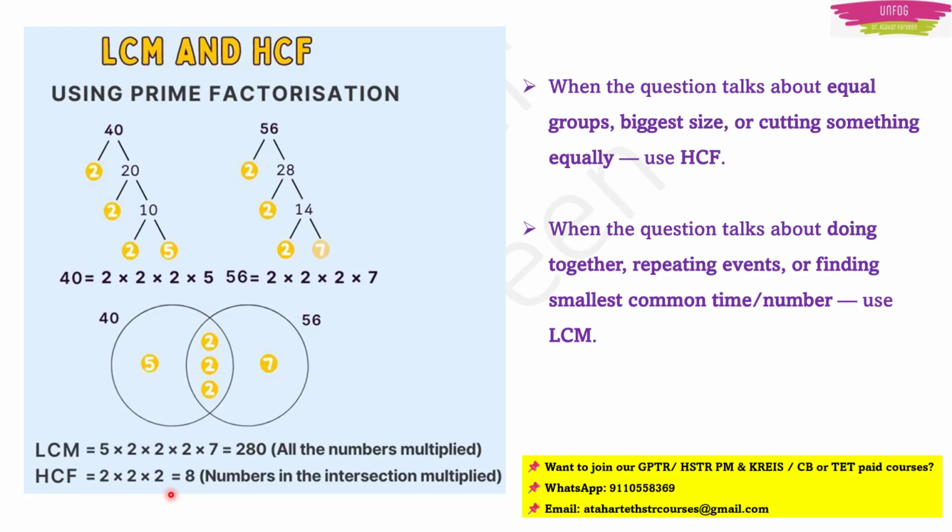I am giving you a short trick. See, when the question is telling about equal groups, bigger size, or cutting something equally, in that type of question you have to do HCF of the given numbers. That will give you the correct answer. Whereas if the question is telling about doing something together, or repeating events, or finding some smallest common time or smallest common number, then you have to do LCM to get the correct answer.